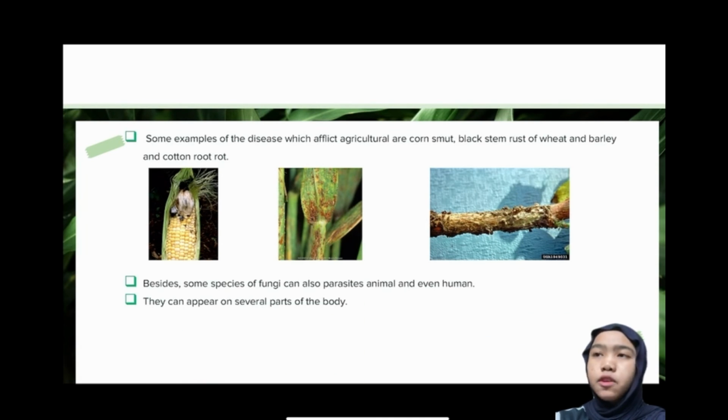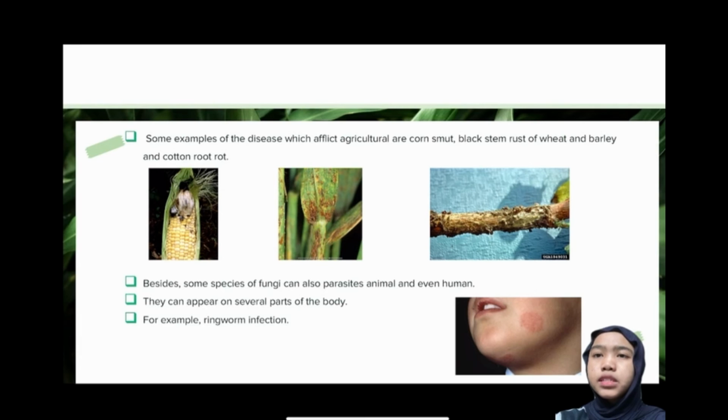Besides, some species of fungi can also parasitize animals and even humans. They can appear in several parts of the body. For example, ringworm infection. Ringworm is a contagious fungal infection caused by the common mold that lives in the outer layer of skin.